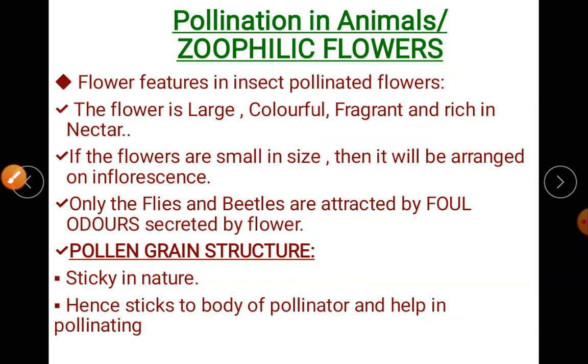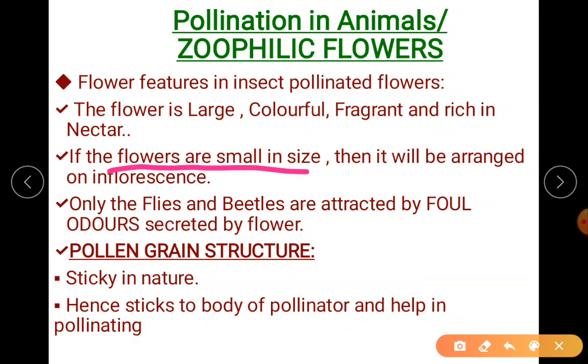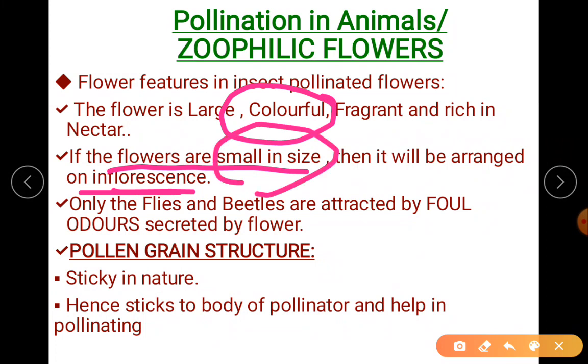That is the most important feature which attracts the insect. What if the flowers are small in size? Then they have to be arranged on an inflorescence. Since the size is small, we give it in more numbers so the color is more visible for the insect.